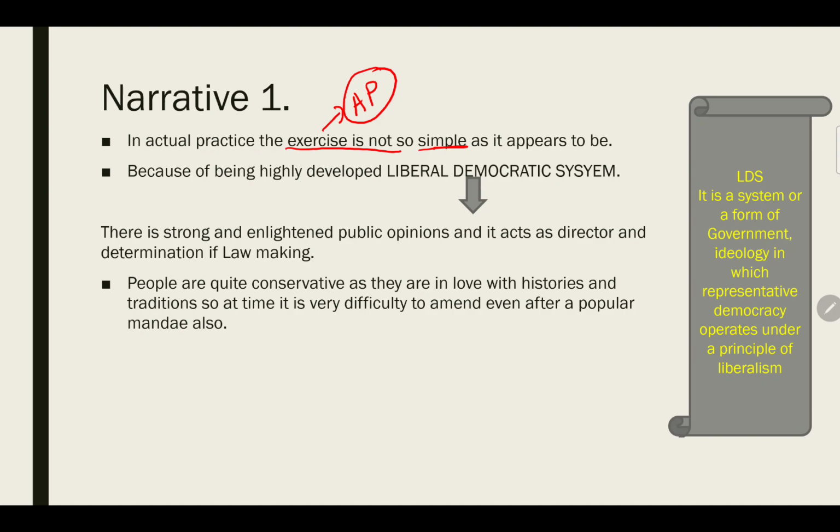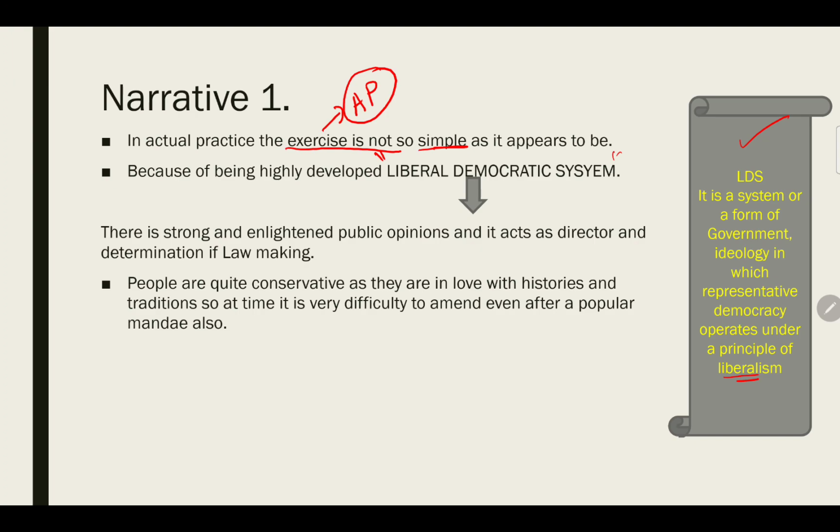Because Britain is a highly developed liberal democratic system, meaning a liberal democratic government, which we have already understood. Just to make you familiar again, since I know you have forgotten what a liberal democratic form of government is, let's understand it. A liberal democratic system is a form of government in which representative democracy operates under the principle of liberalism. In liberal democracy, views are respected, we elect our own representatives, and voting is done in a 5-year cycle.